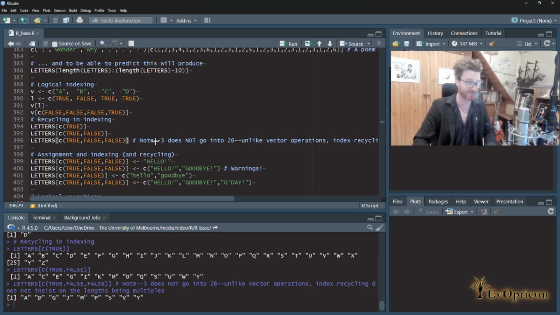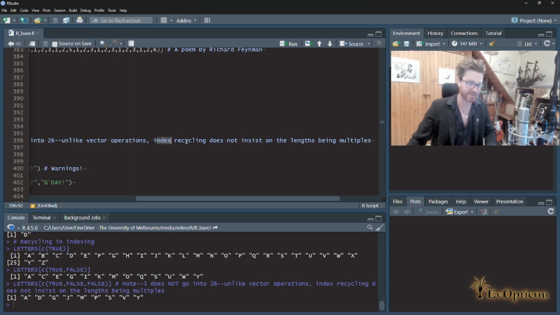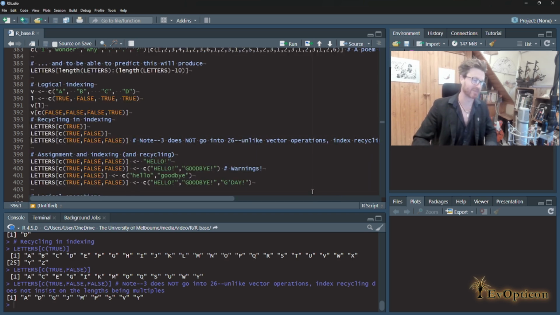This is a bit of a hack, actually. I've written here that index recycling does not insist upon the lengths being multiples. This is a bit of a hack. It's a very cool trick that can be used to great effect occasionally. I sometimes use it when I'm manually plotting lines. I would disagree with the decisions by whoever developed this bit of code. I would throw a warning here and say this looks like a mistake, because it does, and it should. It should be something you're cautious about. But yep, you need to know the behavior of the very fundamentals of R to master it. So that's why we do this kind of stuff. All right.